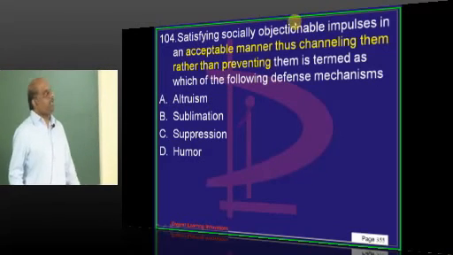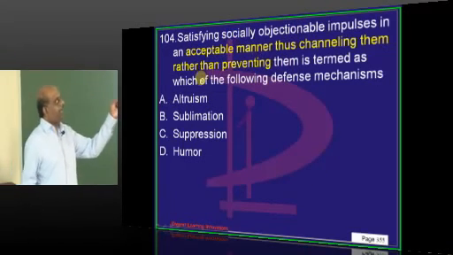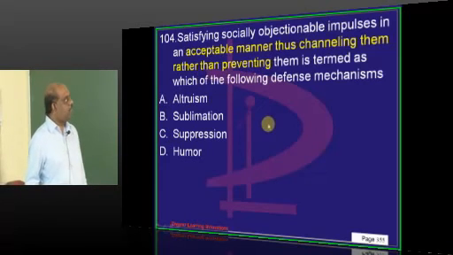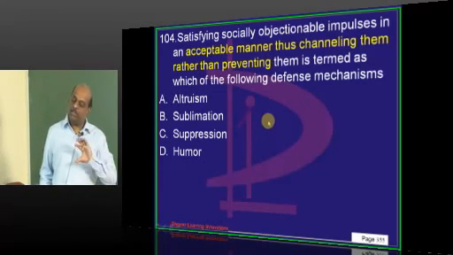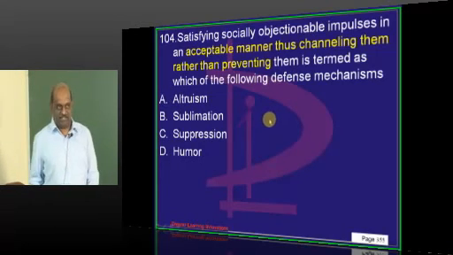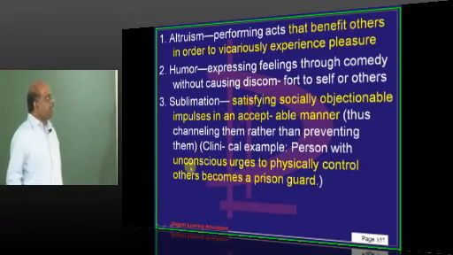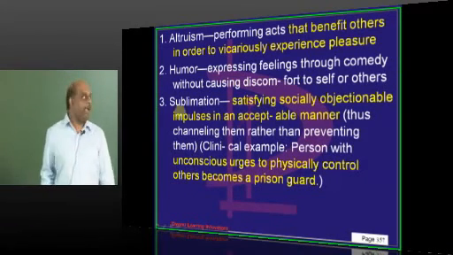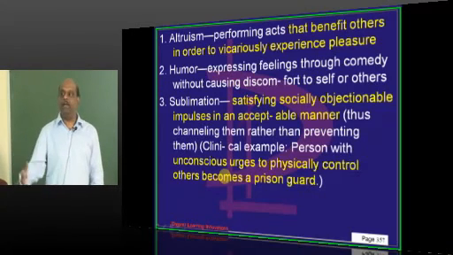Satisfying a socially objectionable impulse and channeling it rather than preventing it is called which defense? So mature defenses, immature defense mechanisms. One question generally comes on defenses. It is basically called sublimation. Sublimation. Let's say a guy has got an urge for physically controlling others.